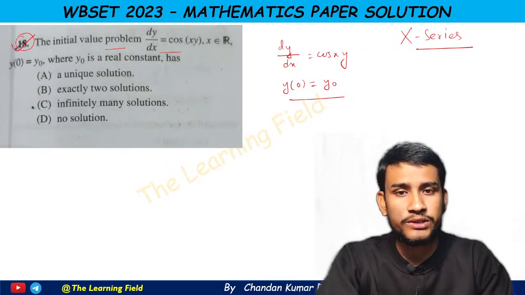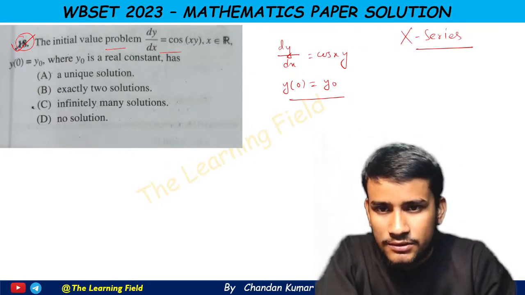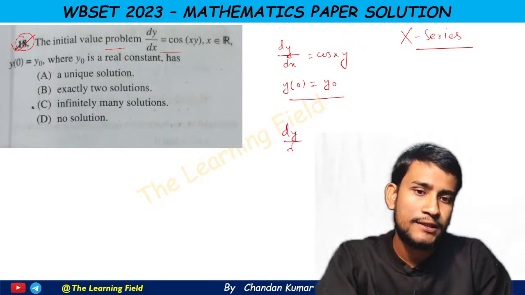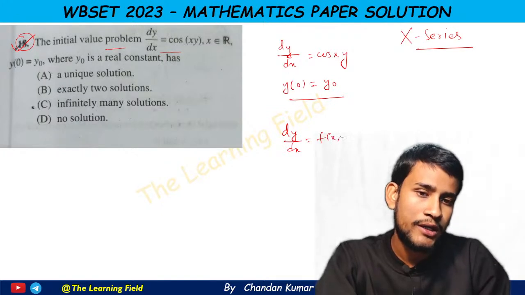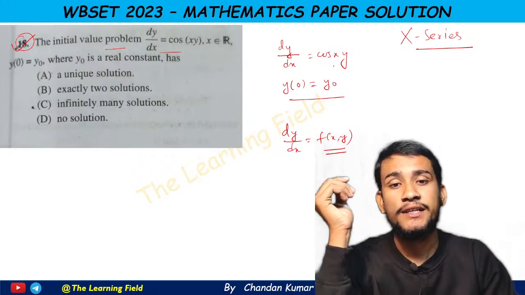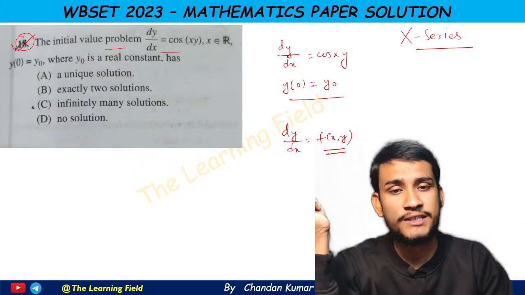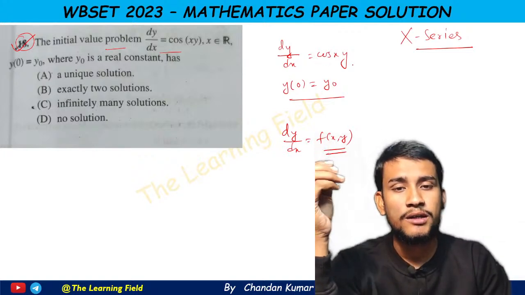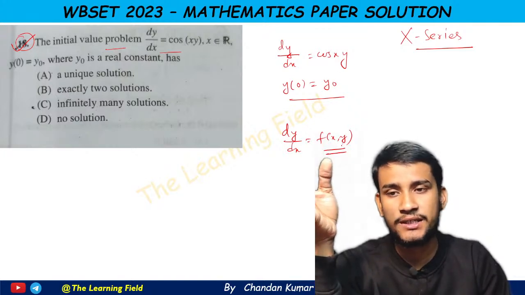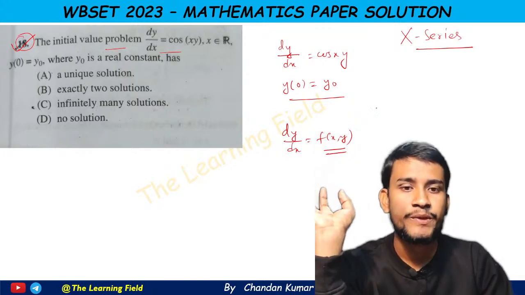How can we solve this question? Suppose dy/dx equals f(x,y). Now if f(x,y) satisfies the Lipschitz condition, then this initial value problem has a unique solution. If it does not satisfy the Lipschitz condition, then it has infinitely many solutions.